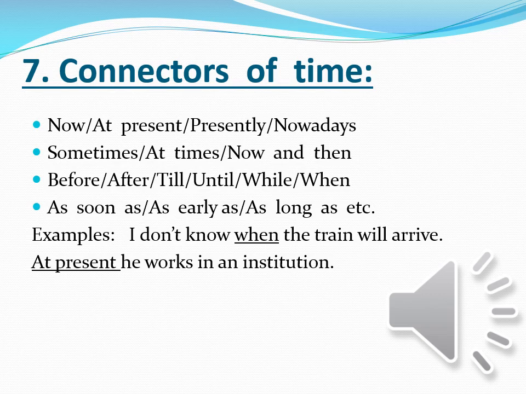Examples: I don't know when the train will arrive. At present, he works in an institution. Here, when and at present are showing time. So, these are connectors of time.